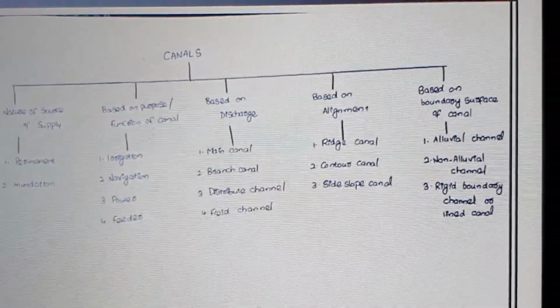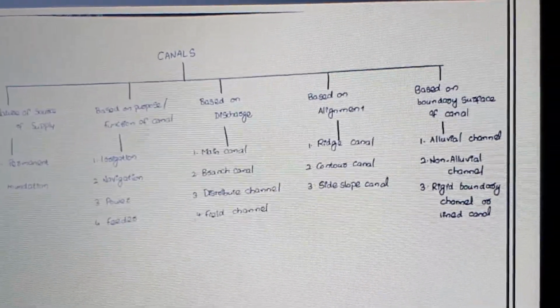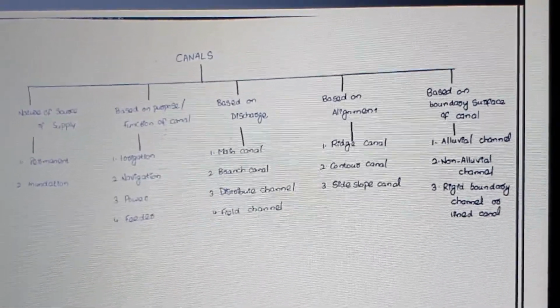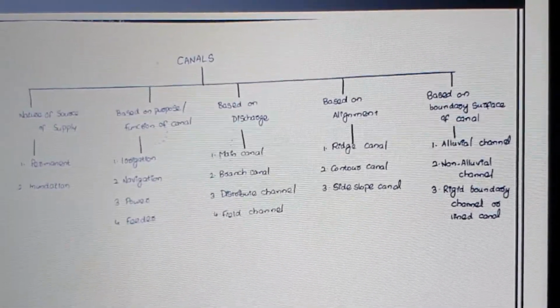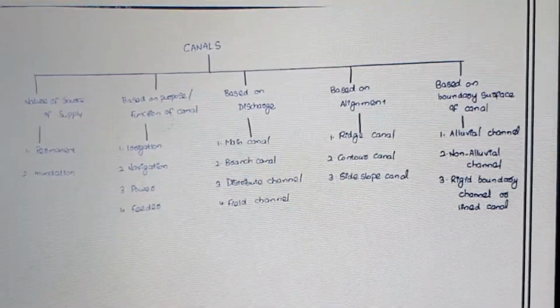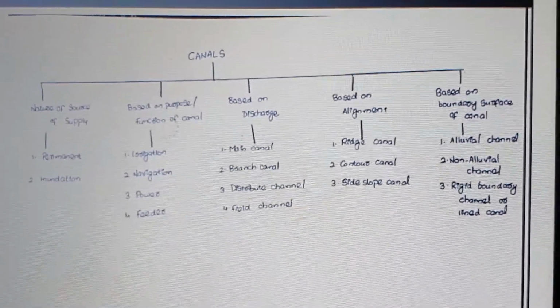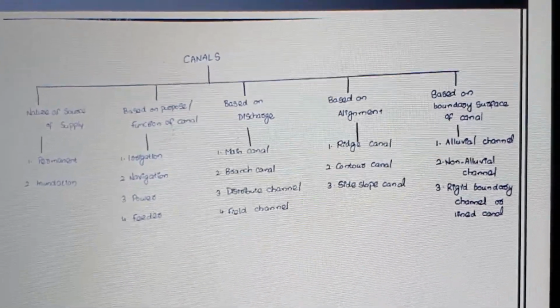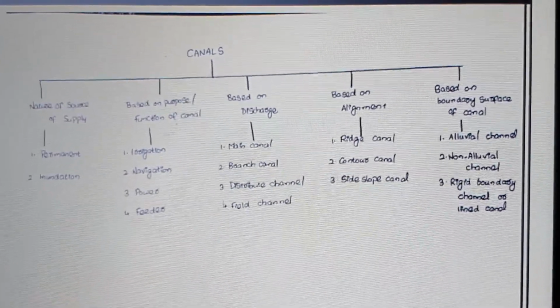Alluvial channel is constructed on silt particles or alluvial soil. Wherever there is a presence of alluvial soil, we construct that type of channel. Non-alluvial channels are canals constructed in areas where there is no presence of alluvial soil.